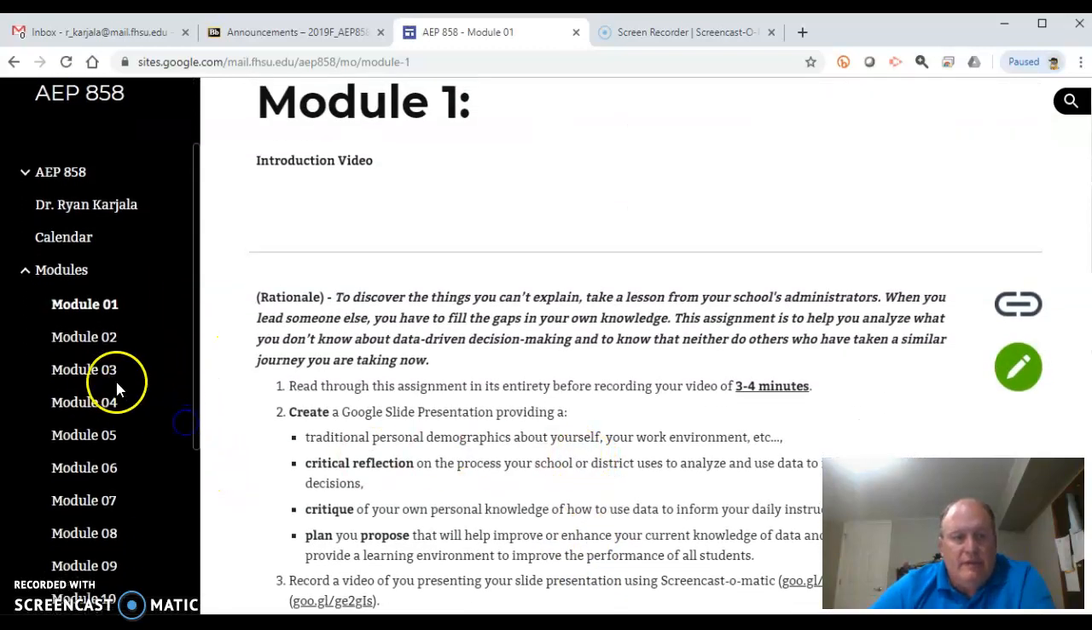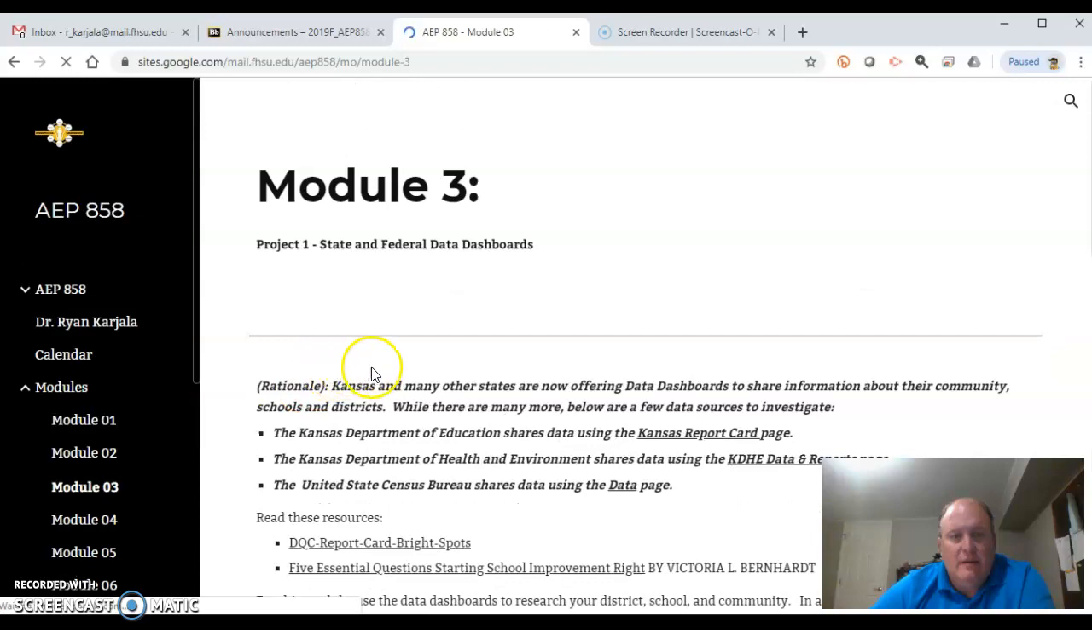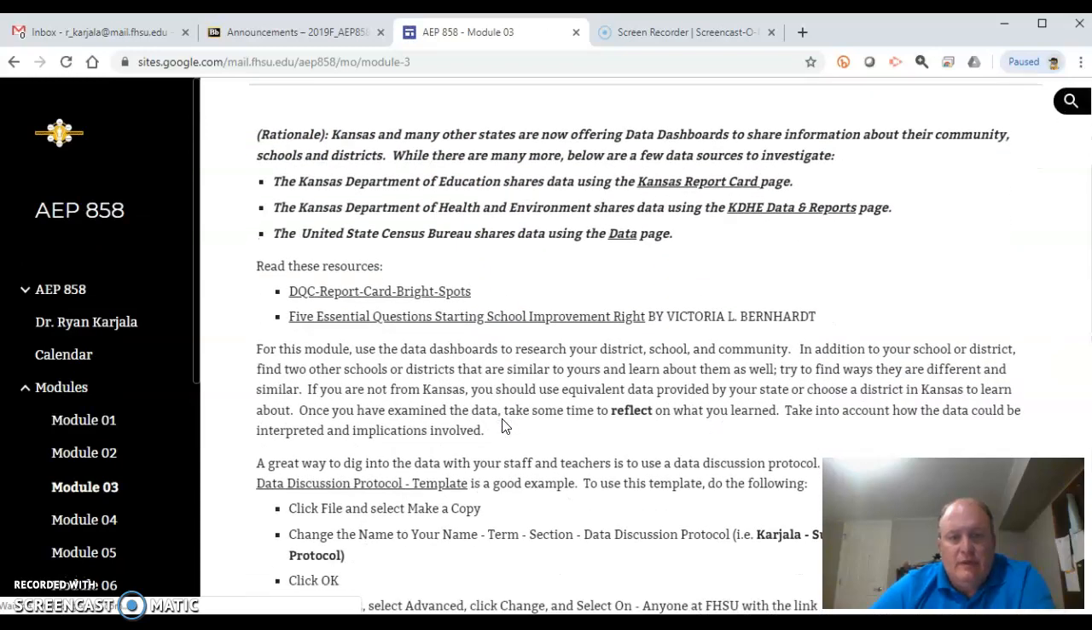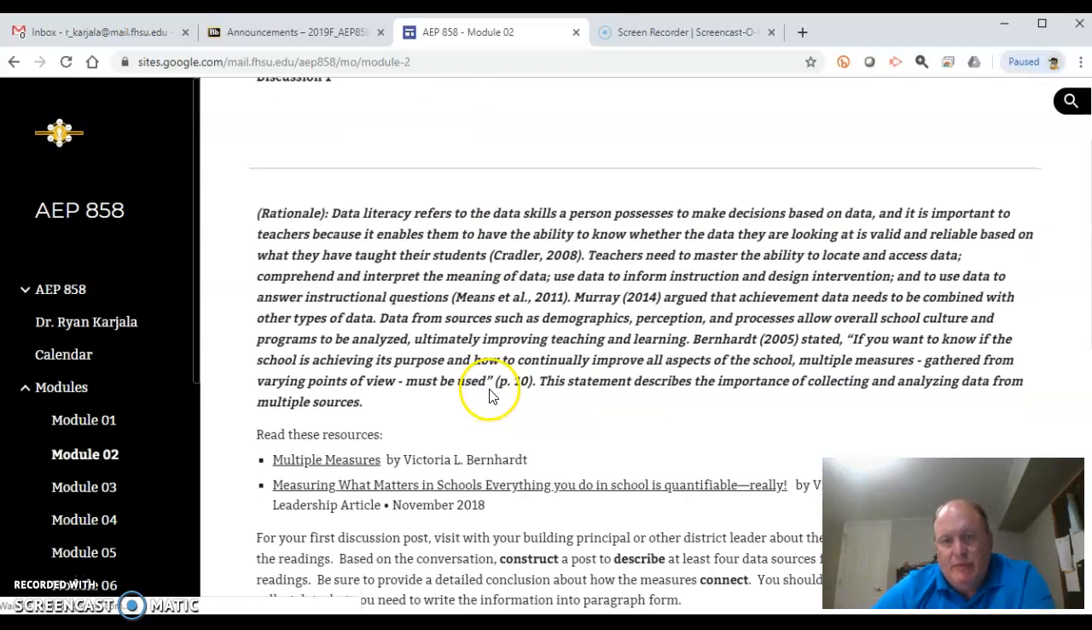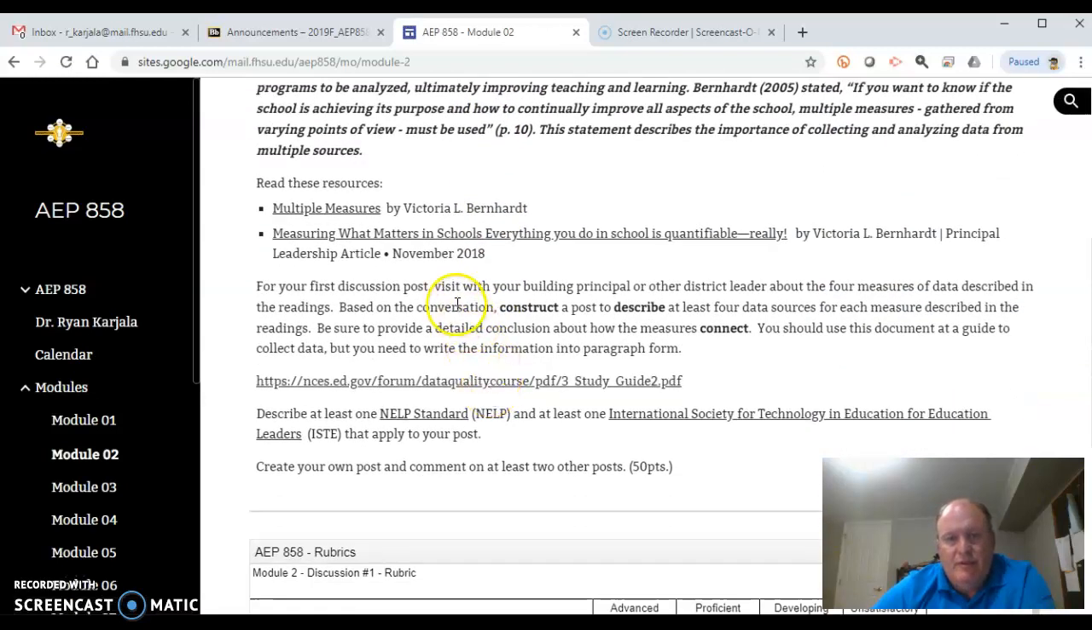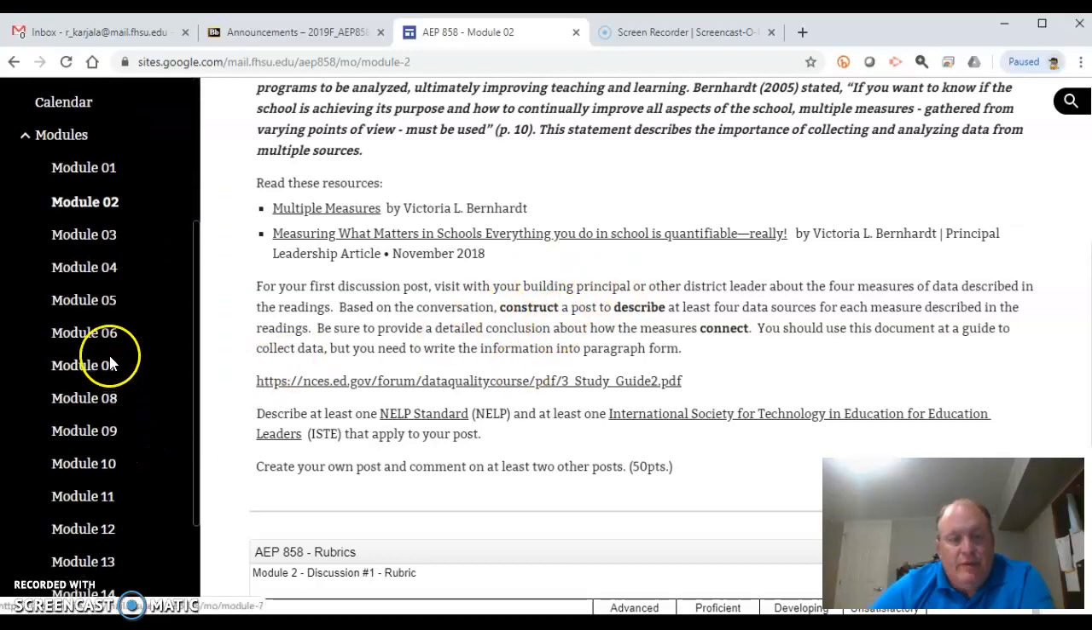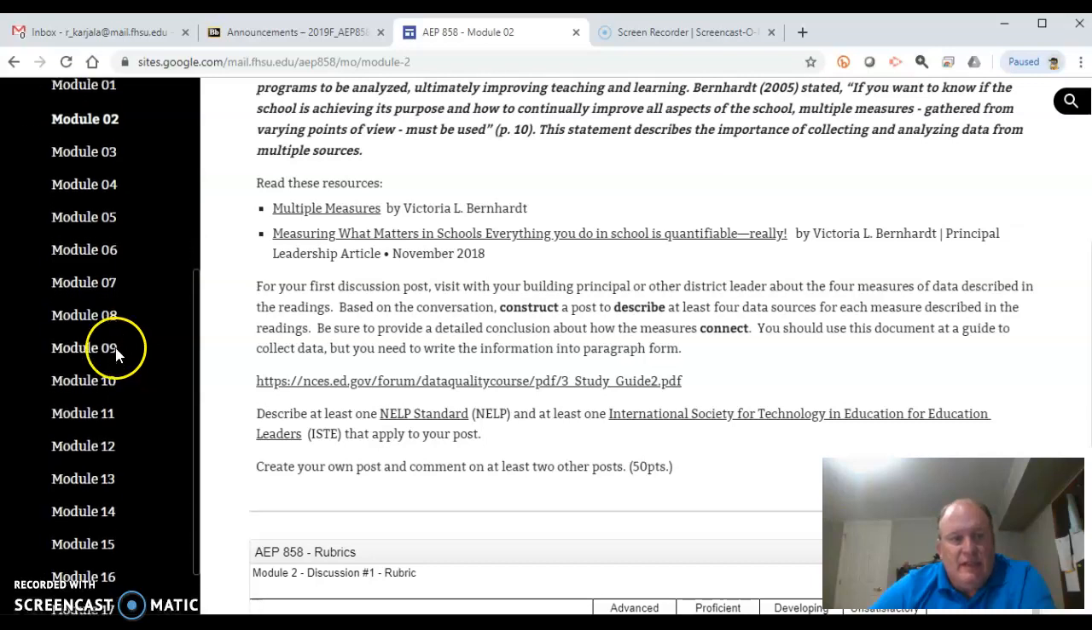You kind of go down through this. You'll see module 3 is this one. Module 2 is this one. Something about module 2 you might want to take note of is that you do need to visit with your principal or district leader, so you might want to get that scheduled as soon as you can. You go through and look at all these. There's discussions and things like that.